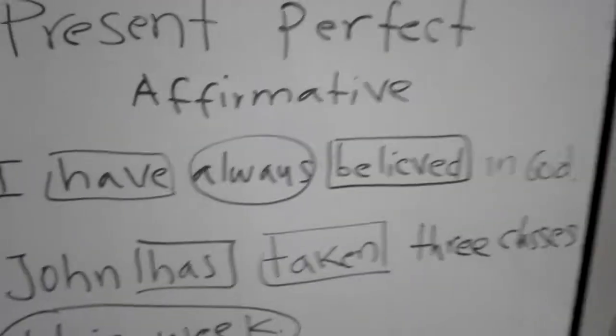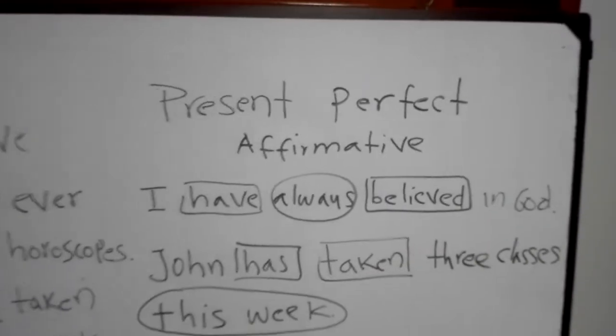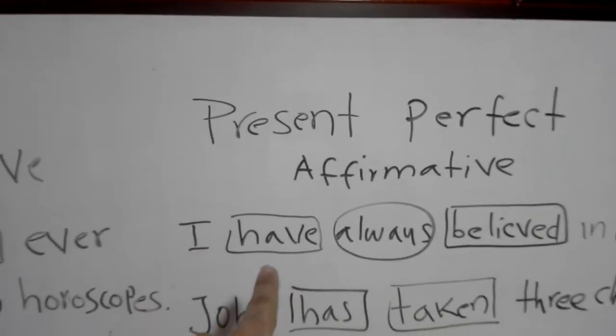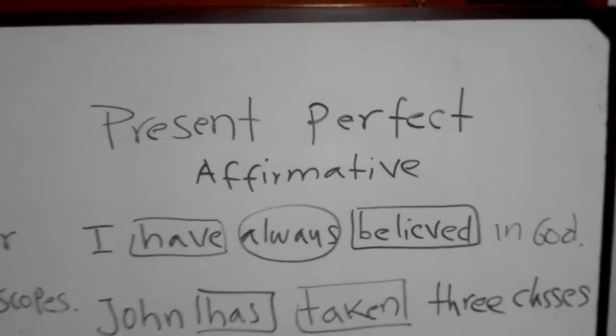Today I'm going to talk to you about something very important. Let's talk about present perfect. So, this is it. This is present perfect. Okay, so to make present perfect, we use the subject, the auxiliary, and the main verb in past participle.